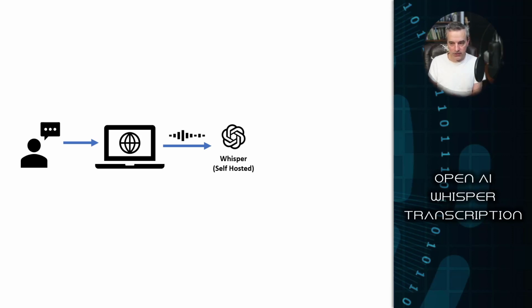Now, I wrote this little application using some Python code, and the Python is going to basically receive the upload from my client, which is my browser, and then it's going to pass it into Whisper, which is self-hosted. Now, when you're hosting Whisper, you can run the application. If you've never installed the model, it will download it the first time you attempt to use the model, and thereafter you will just use the downloaded version that you currently have.